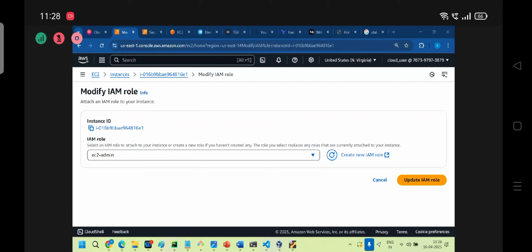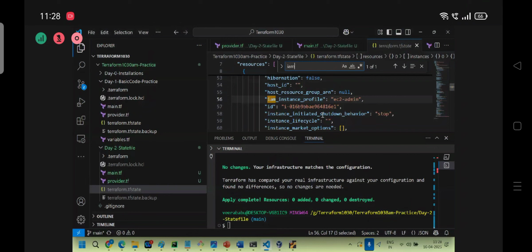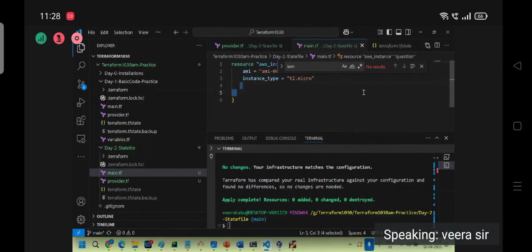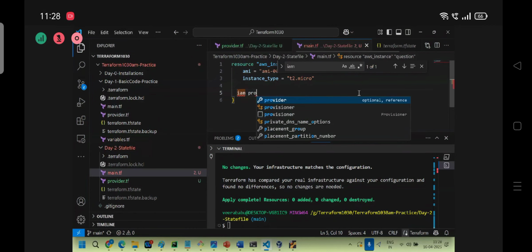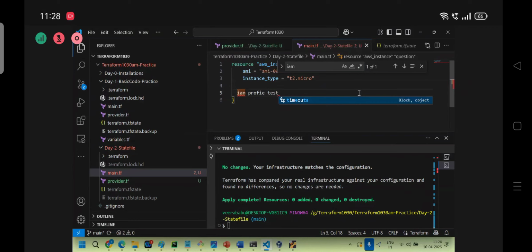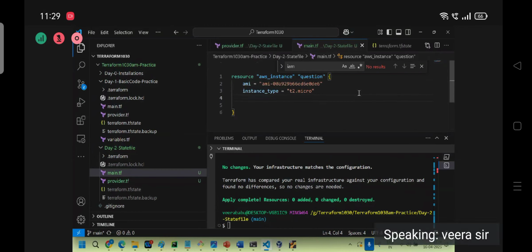But the state already captured the remote information. When will these changes be gone? If you add to the desired state, I need this IAM profile, for example test, then Terraform will listen to what you are saying. Immediately it will check the remote. Still something is there in AWS. Okay, you are asking for test, right? Okay, it will apply. The old one will be detached, and it will apply. Understand the process? This is very, very important to understand, guys. Any questions?